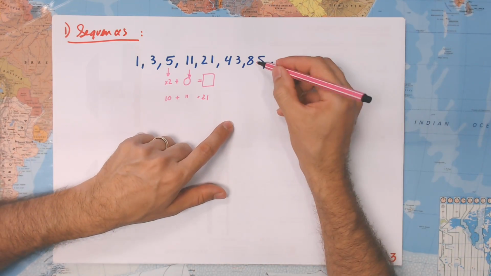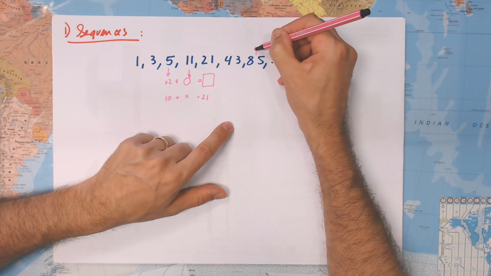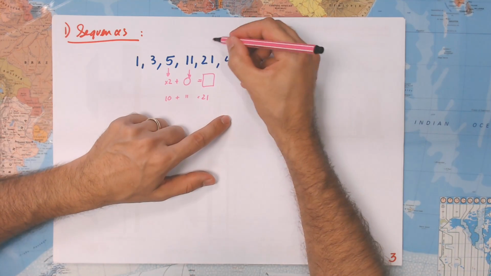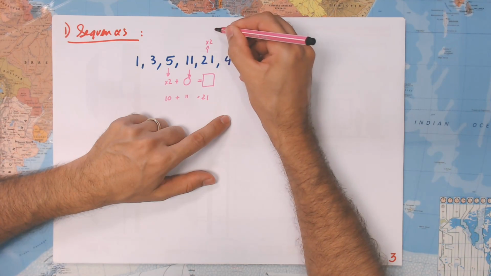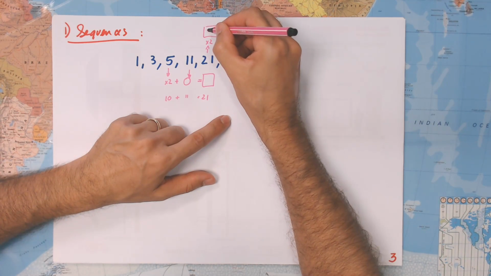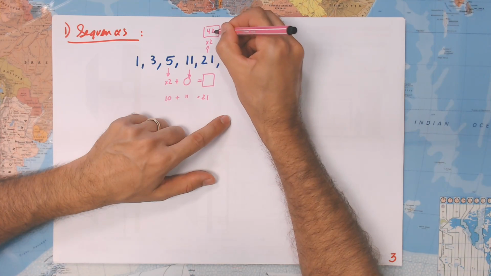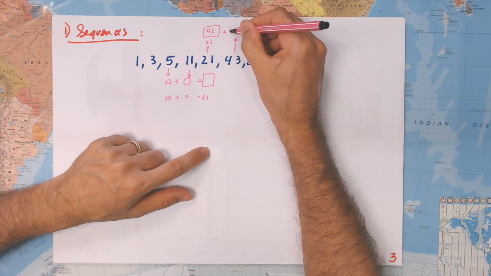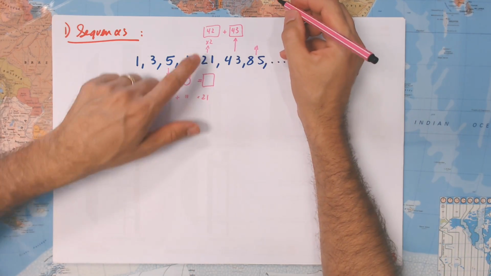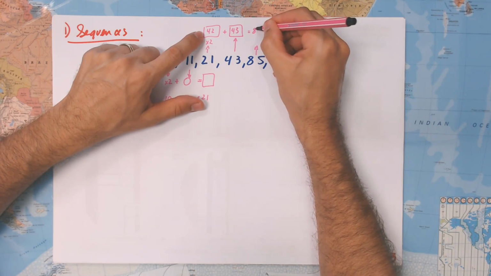Let's make this one, 85. Let's go upwards. I'm going to multiply this by 2. This is going to be 42. I'm going to add this one, 43, and in the end we are going to get 85.